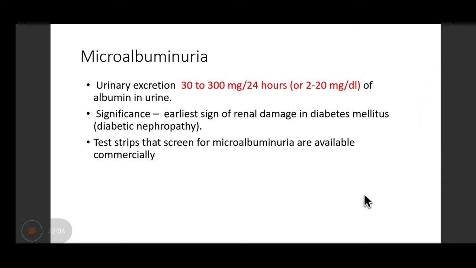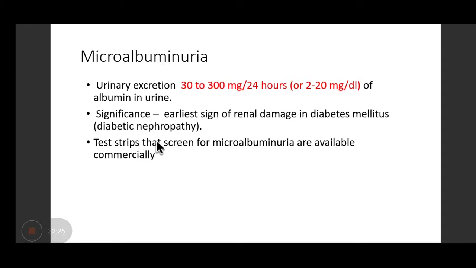Microalbuminuria. This is urinary excretion of 30 to 300 milligrams of protein per 24 hours, which is equivalent to 2 to 20 milligrams per deciliter of albumin in urine. So why is it known as microalbuminuria?